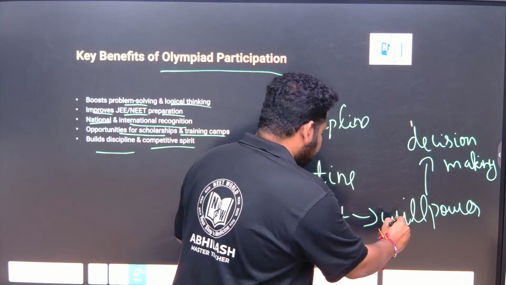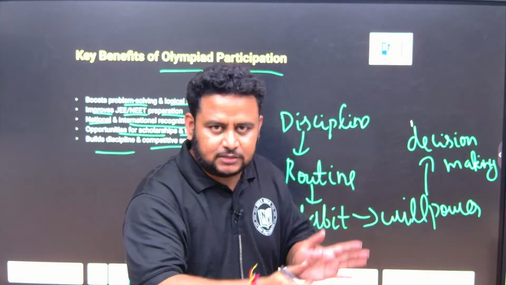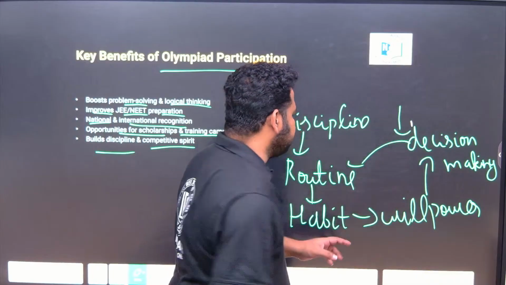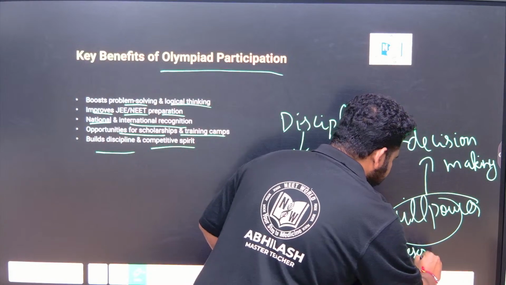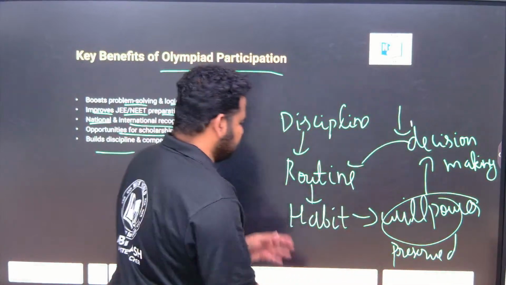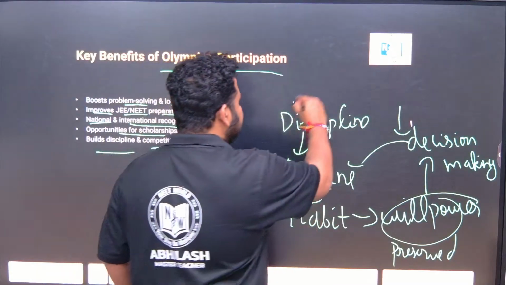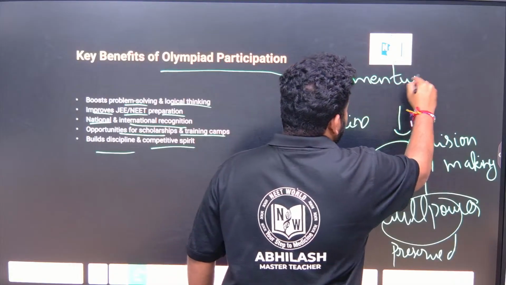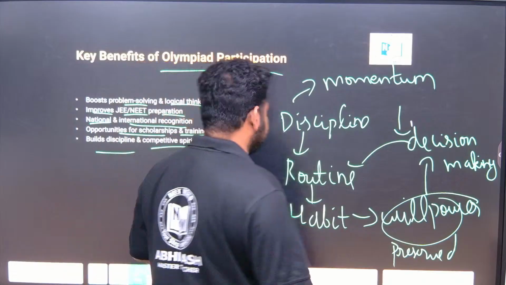So if the decisions are already made, that is you have a proper habit and the routine is already fixed, then decision making will reduce. Then willpower will be preserved and this can be used in productive work. So habit, routine and discipline are all interlinked. Discipline helps us stay in momentum. So consistency is more important here. So this is about the benefits.